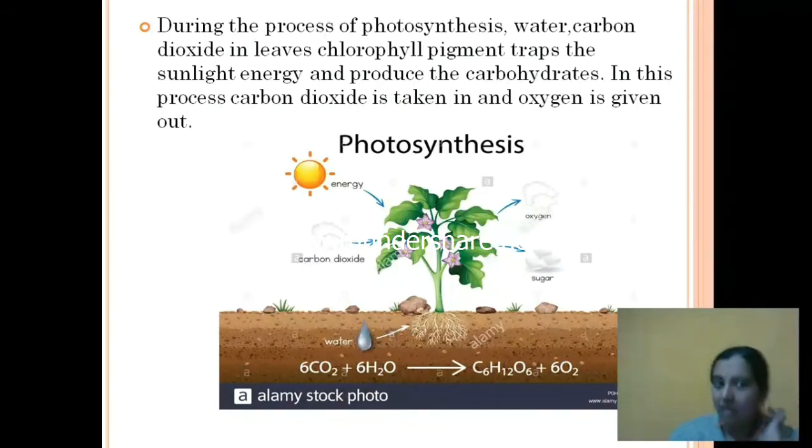That means during the photosynthesis process, can you see, the water comes in from here, the carbon dioxide is also taken in by the leaves, we have the sunlight energy which is being trapped by our leaves' pigment, chlorophyll pigment, and they produce carbohydrate, that is sugar, and they give out oxygen.